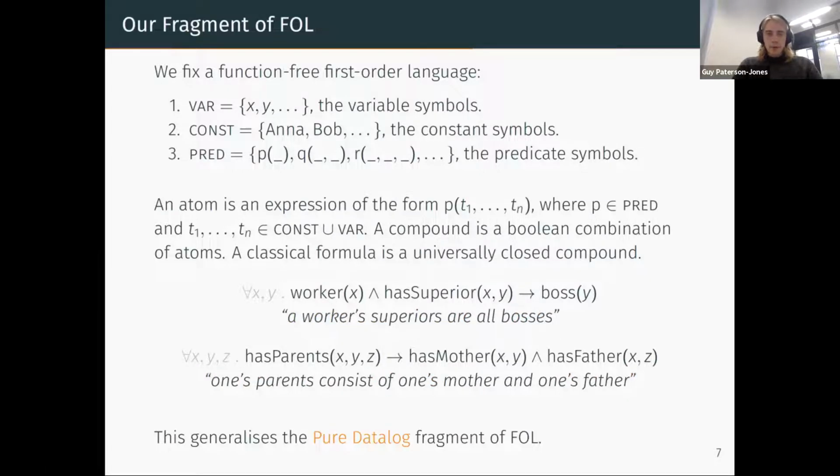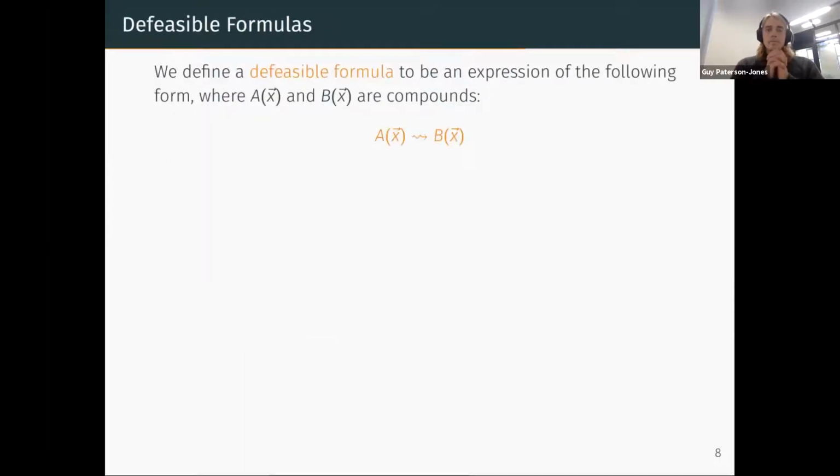Right, so you can think of this as a generalization of the pure Datalog fragment of first-order logic, where we have arbitrary Boolean combinations on either side of applications, if you want. So what about defeasible formulas?